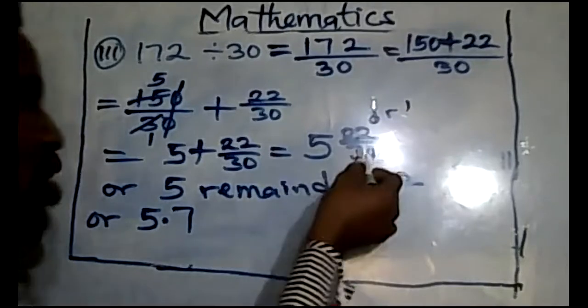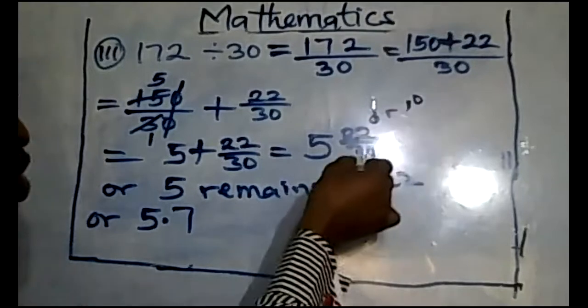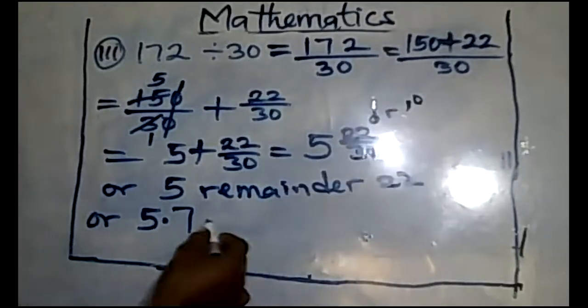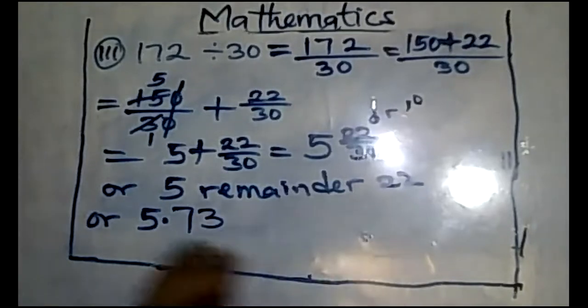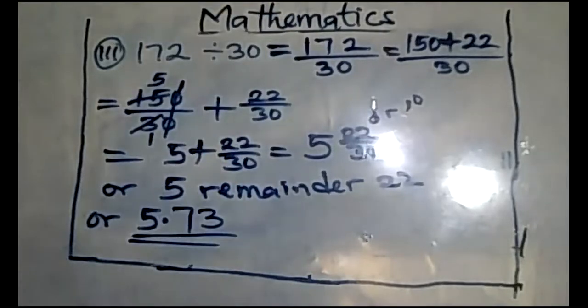Now, can 3 divide 1? No. You put another 0 there. So 3 in 10 is what? 3. Now, this is exactly what we got in the first one. So you have to stop here, else you will continue to get 5.733333.